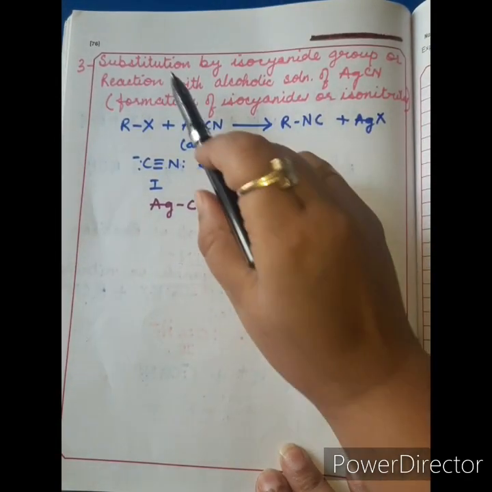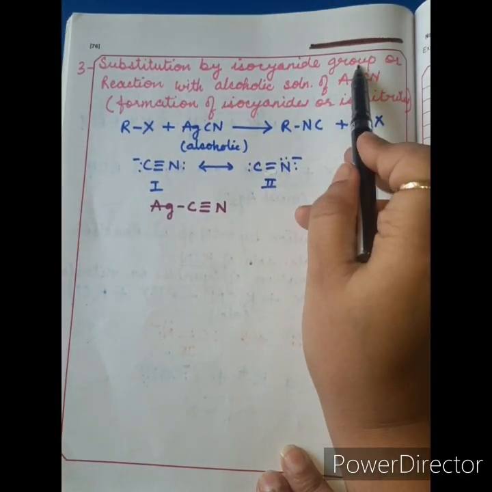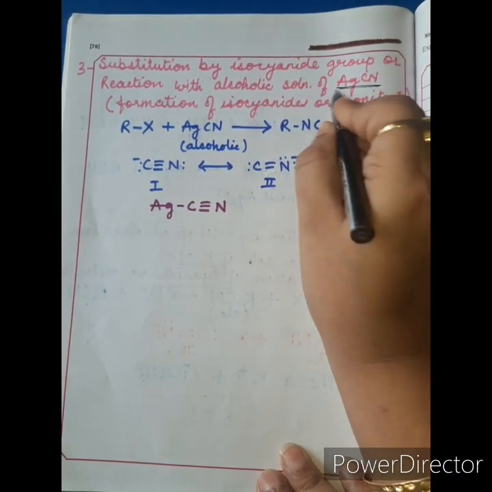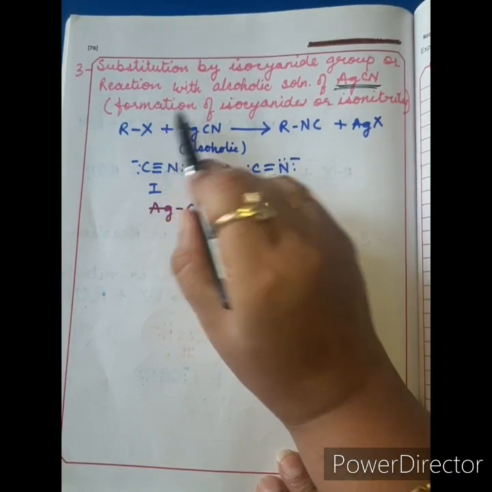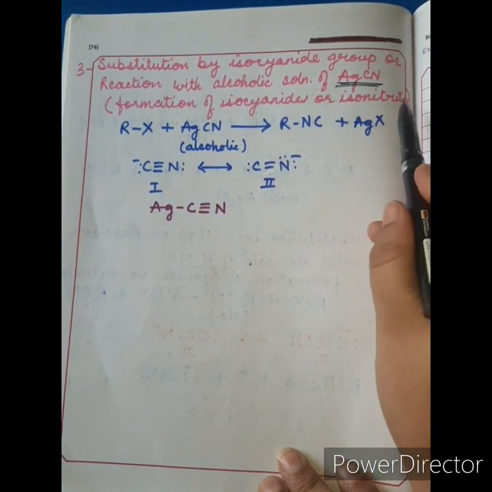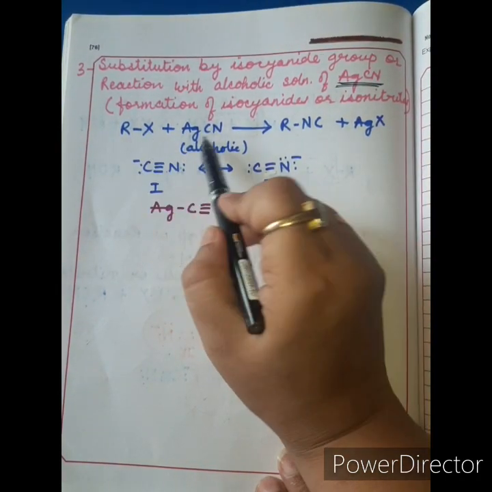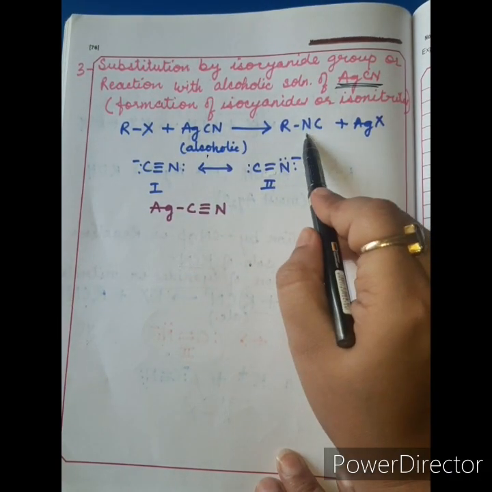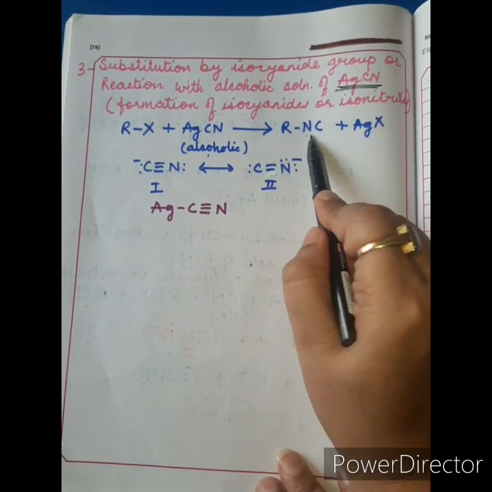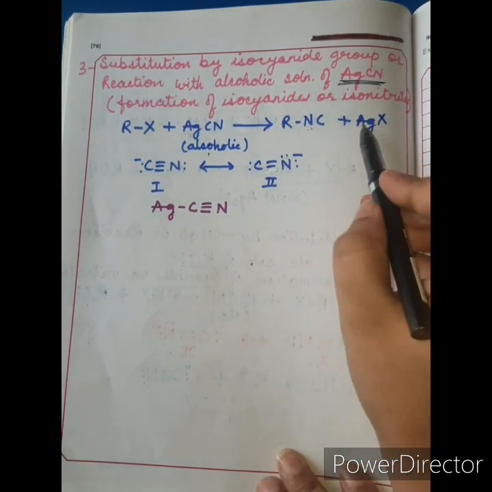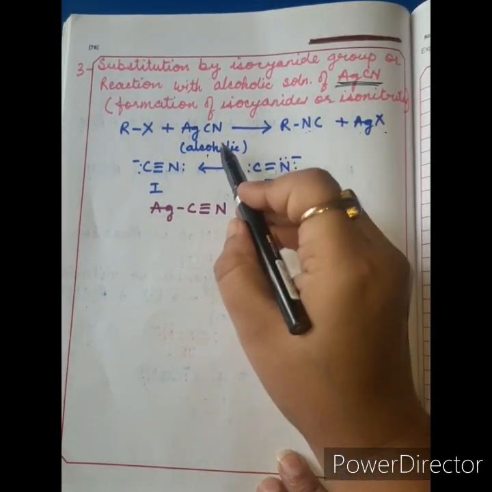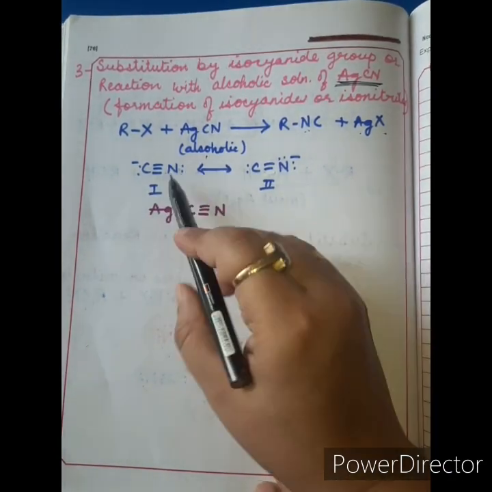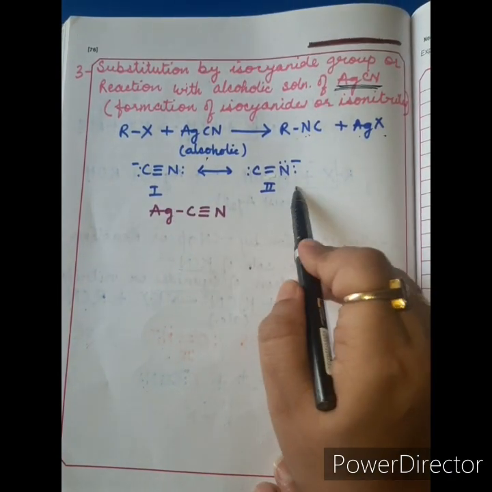Now we have the next reaction, substitution by isocyanide group or reaction with alcoholic solution of AgCN. Remember, only AgCN, or formation of isocyanides or isonitrile. So when alkyl halide reacts with silver cyanide, its alcoholic solution, it results in the formation of isocyanide, not cyanide, alright, with the formation of AgX. Answer lies in the same ambidentate nature of the cyanide group. So it exists in two forms, form 1 and form 2.